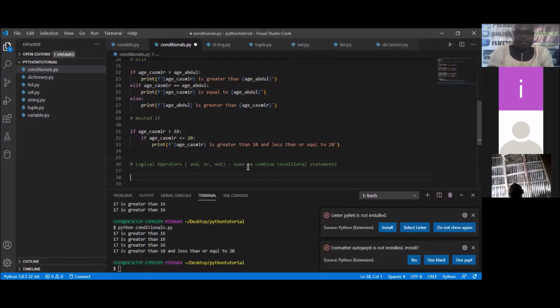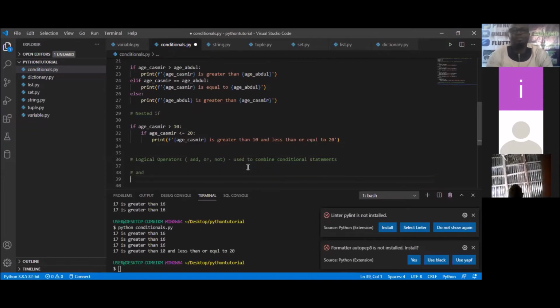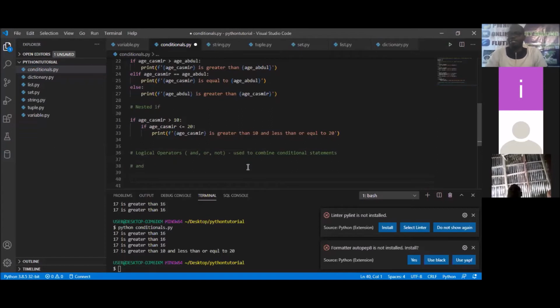So we're going to try one, starting with the AND operator. I'm going to try out the same thing that I did with this nested if. So I'm simply going to say: if age_Casimir, like I did here in the nested if, we are rewriting it using the logical operator AND to make it easier.